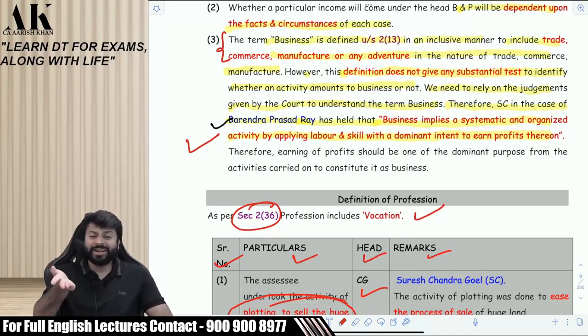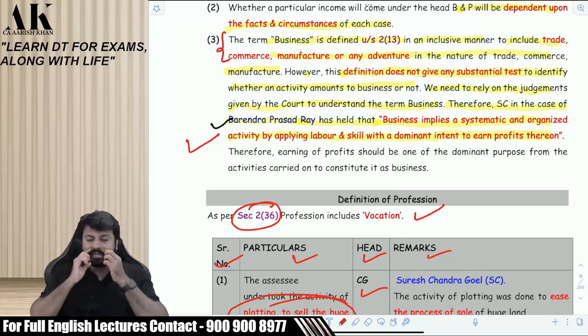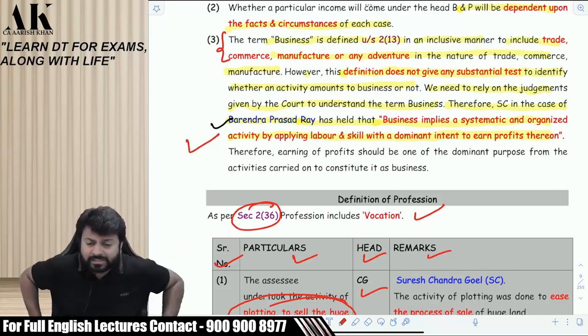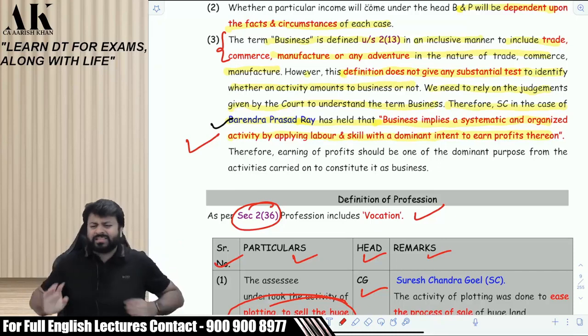What is the turnover limit? Even a CA Inter student would know that. What is the turnover limit? 1 crore. And what is the turnover limit for a professional? It is 50 lakhs. That is where the business and the profession provisions change. Till that time, most of the things are the same only.